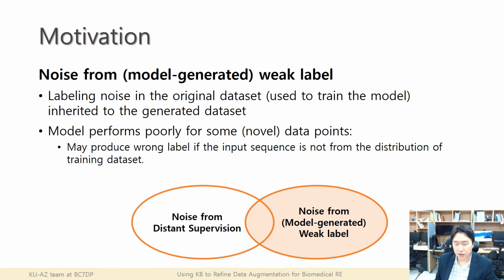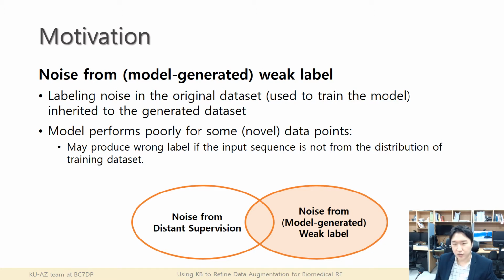Let's take a look at the second method, where the noise comes from the weakly labeled dataset. The labeling noise in the original dataset used to train the model that generates the labels is inherited by the generated dataset. Another reason is that the model performs poorly for some novel data samples. For example, the model may produce a wrong label if the input sequence is not from the distribution of the training dataset.